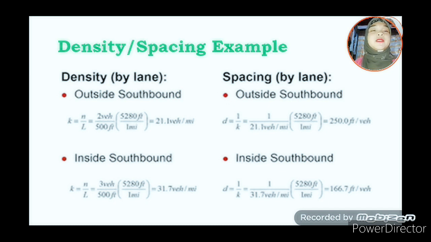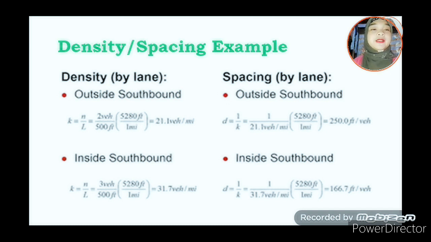For spacing, spacing by lane. For the outside southbound, using the equation D equals 1 over K, we substitute the density we got for the outside southbound as our K. That was 21.1 vehicles per mile. Our unit is feet per vehicle, so we need to convert from miles to feet. 1 mile is equal to 5,280 feet. So, the result is 250 feet per vehicle.